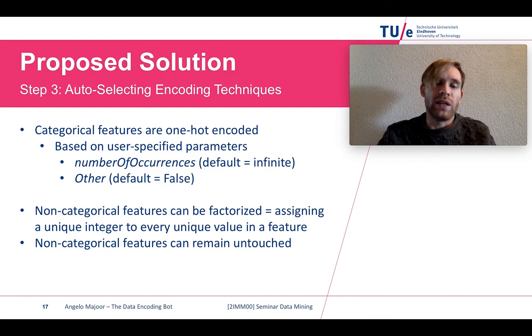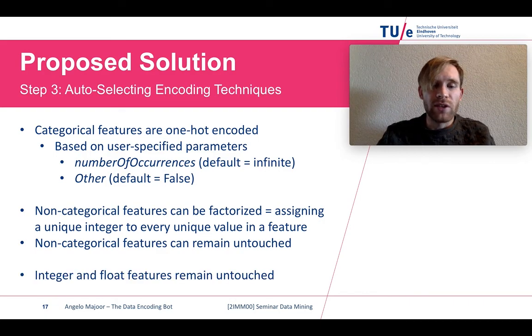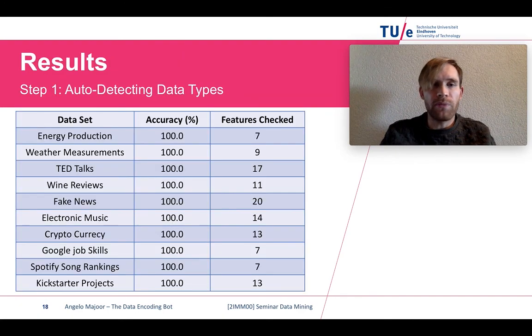Another solution is that the non-categorical features remain untouched, such that, for example, date features remain in their original form, as they might be the indicating value to combine this raw data with another data set which also contains dates. And then we have the integer and float features, and they remain untouched because they are already numbers.